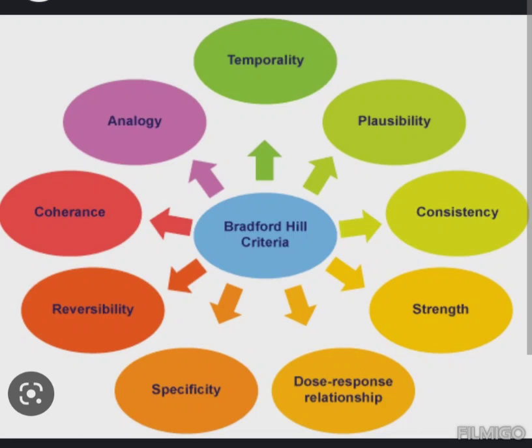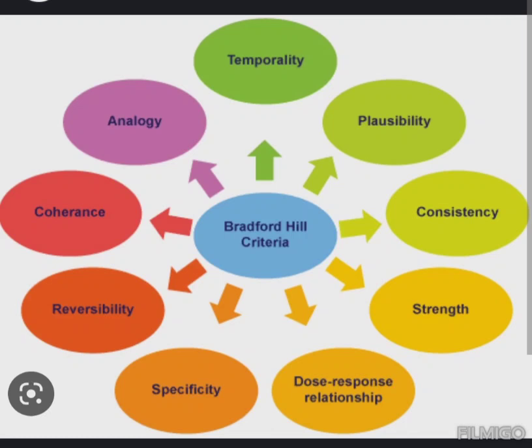The next topic we will be discussing here is Bradford Hill criteria. It is a group of principles. Bradford Hill criteria is a group of principles that provide limited support for establishing evidence of a causal relationship between presumed cause and effect. That is, it is a group of principles that provide limited support in order to establish evidence of a causal relationship between the presumed cause and effect.